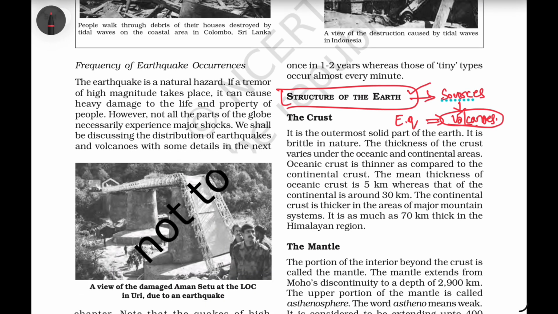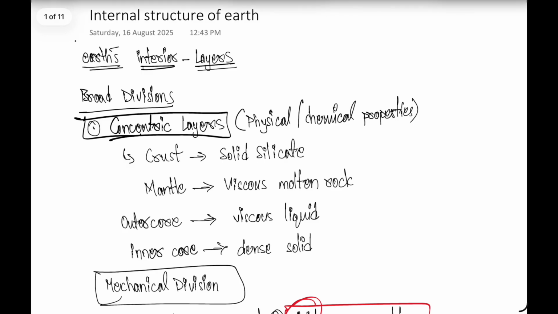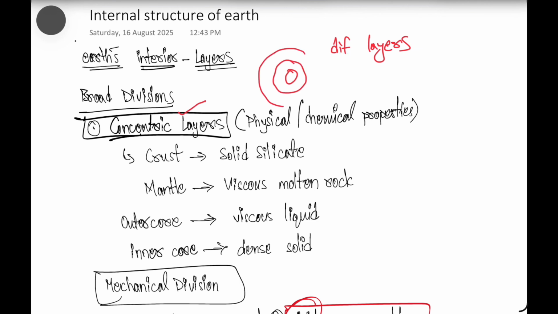So first I will explain the concept of structure of the earth. So now we will start with the structure of the earth. The earth which we are seeing today is divided into different layers, right? Different concentric layers. Concentric layer means one ring after the other, one layer over the other. Suppose this is the inner core region of the earth. Then comes the mantle region and then the uppermost crust region. So these are the layers that are located one over the other. That's why we are calling them the concentric layers, right?